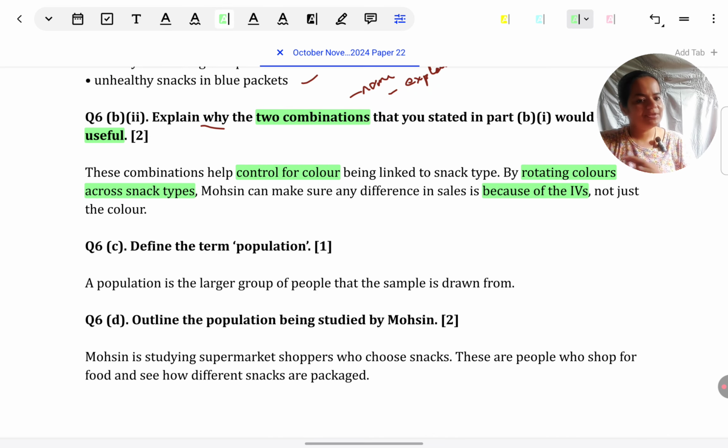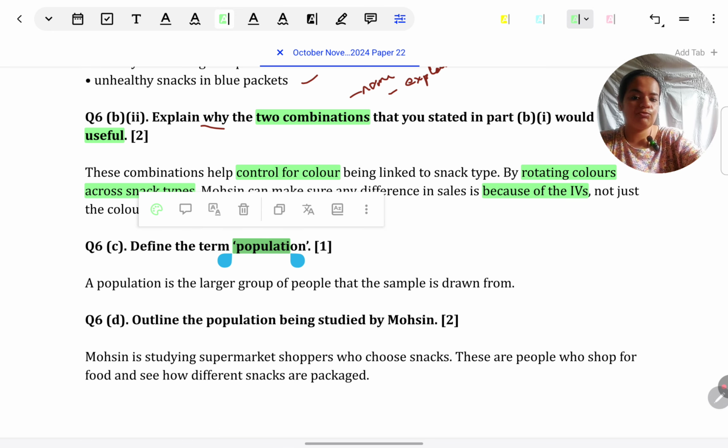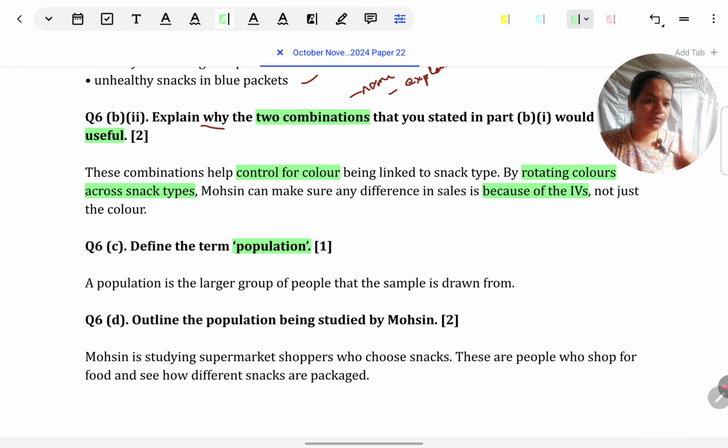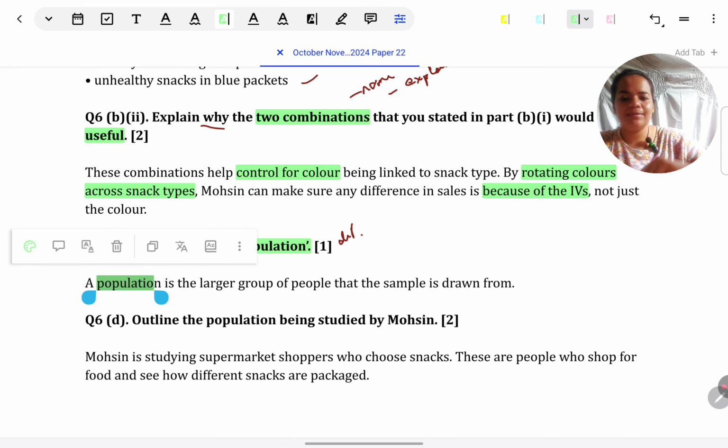Next question again, first in general, they have asked what is a population. This time it's just for 1 mark. So when a concept is for 1 mark, just give the definition that you have learned in the textbook. No need for any elaboration or any example. What is population? There are many ways of defining.